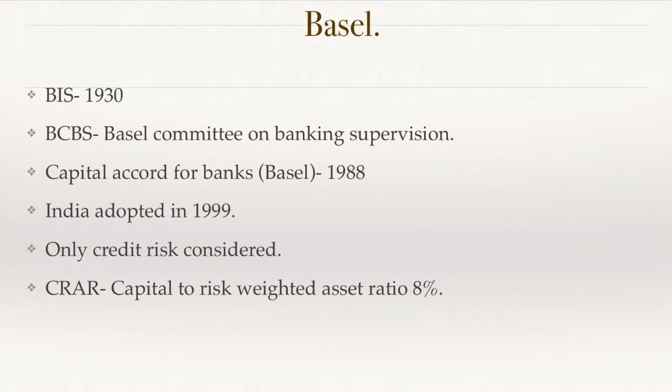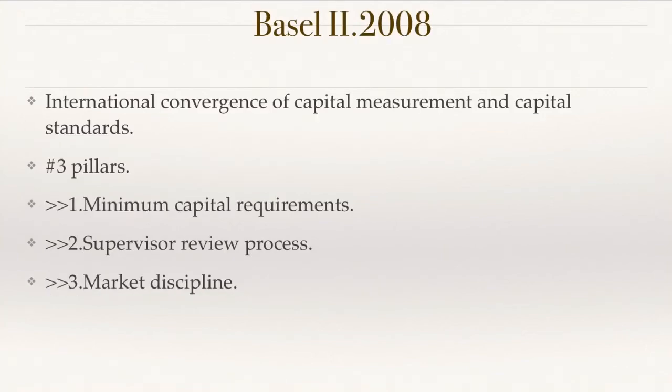They came first with a capital accord for banks in 1988. This is considered as Basel. The BCBS, Basel Committee on Banking Supervision, came out with this capital accord for banks, that is Basel I, in 1988. India adopted it in 1999, just 1 year before 2000, that's why we need to remember it. In this, only credit risk is considered, no other risk. Capital to risk weighted assets, that minimum requirement is considered to be 8%.